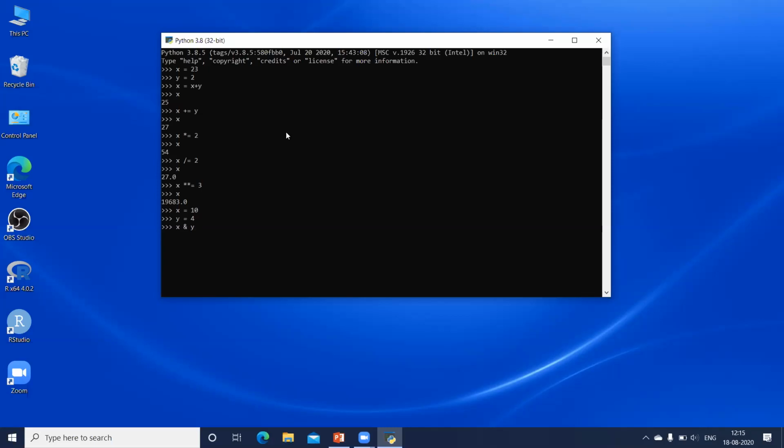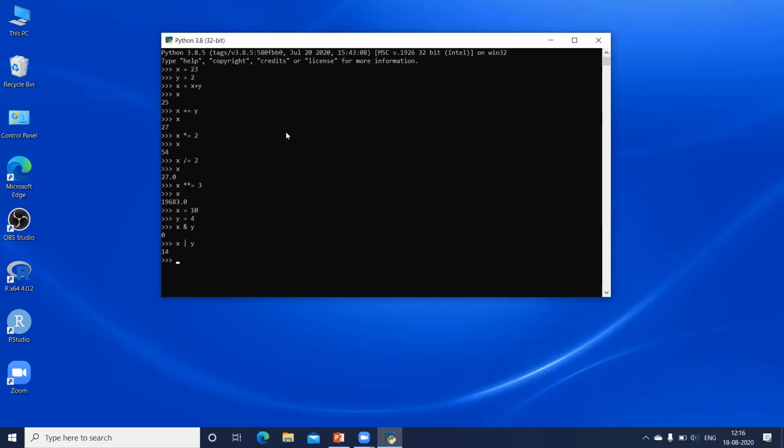Now in this case, what will be the value? It will be 0 because we don't have any position where the bit is 1 in both the values of X and Y. So this is your bitwise operator. If I put the bitwise OR, which is a line, this one, X and Y, again 14. I want you all to try all this. AND is going to give me 0. If you know how to convert it, I showed you the binary form of both the numbers.